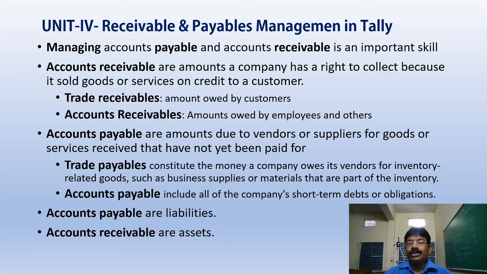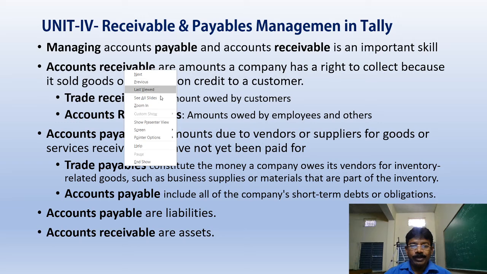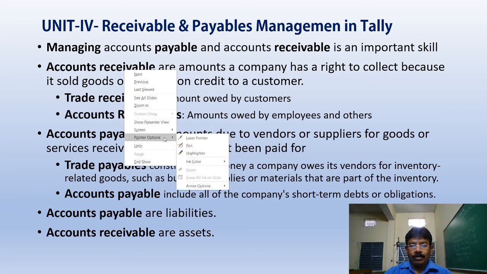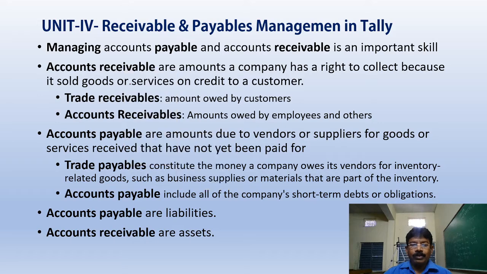So there are two things we have to understand: one is receivables, another is payables. Receivables are the amounts which we have the right to collect, either from the sale of goods or services.